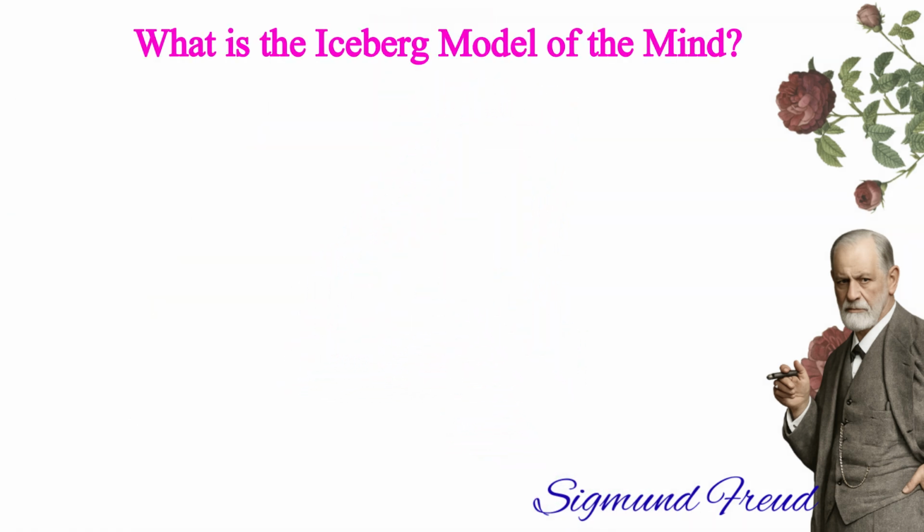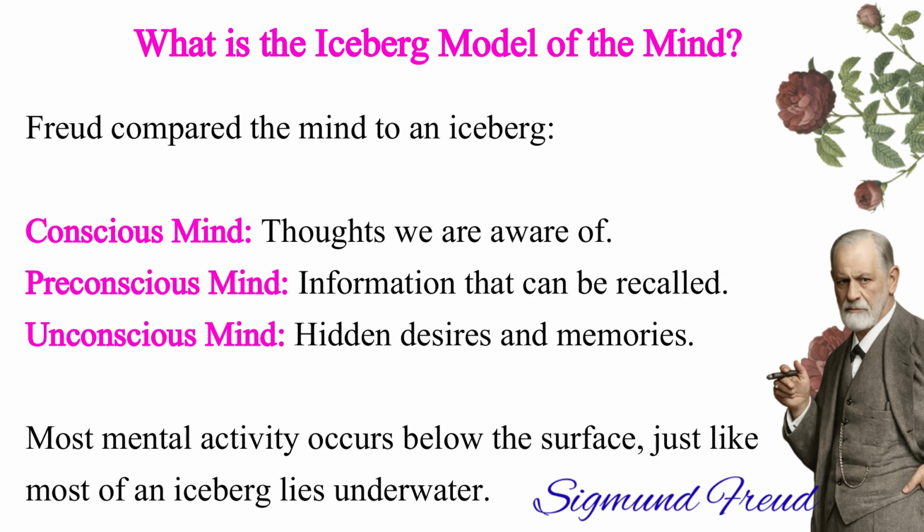What is the iceberg model of the mind? Freud compared the mind to an iceberg. Conscious mind, thoughts we are aware of. Preconscious mind, information that can be recalled. Unconscious mind, hidden desires and memories. Most mental activity occurs below the surface, just like most of an iceberg lies underwater.